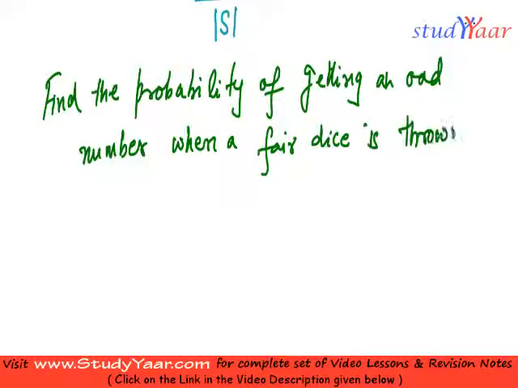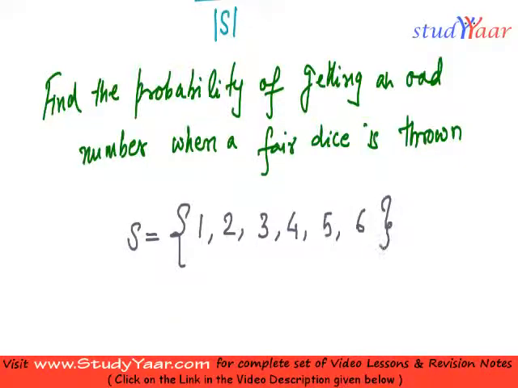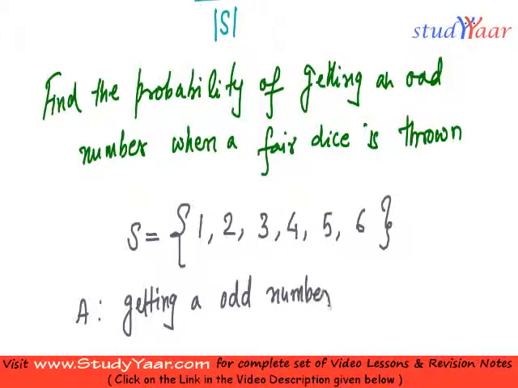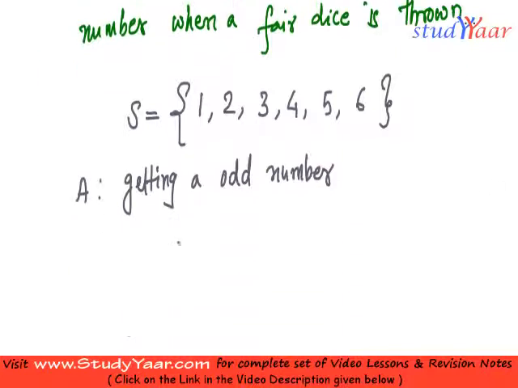So in this case, what is my sample space? When a fair dice is thrown, the set of all possible occurrences is: I can get a 1, a 2, a 3, a 4, a 5, and a 6. What is your A over here? Let us suppose A is getting an odd number. So what is the set of occurrences where you get an odd number? The set of occurrences is you